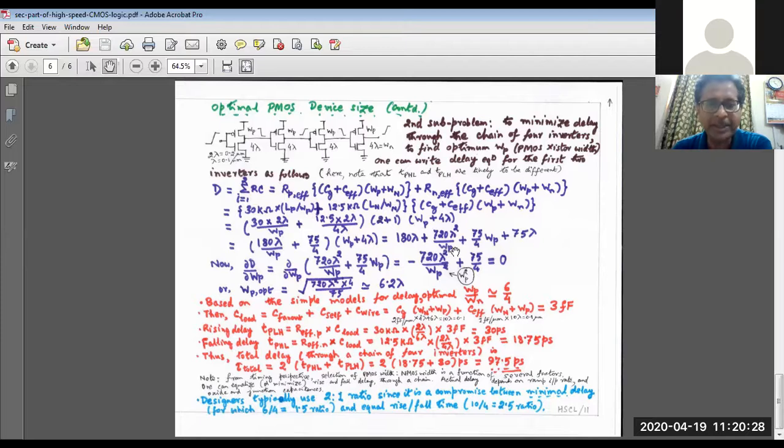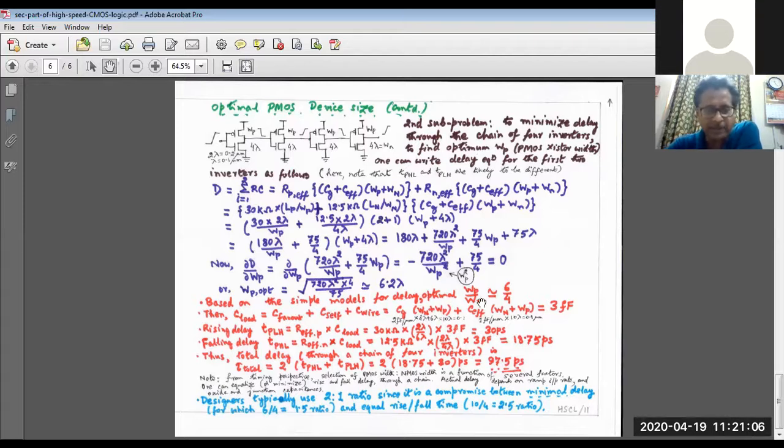We have to find the optimal W_P. So what else but differentiation? Lambda we know, mind you, 1 lambda equals 0.1 micrometer. So it is del D by del W_P of D. You differentiate the total delay. Total delay means just the sum of the delays of 2 consecutive inverters. You differentiate that delay expression with respect to W_P. So what we get is the optimum width W_P equal to 6.2 lambda. Now for simple geometry, just take W_P equal to 6 lambda.